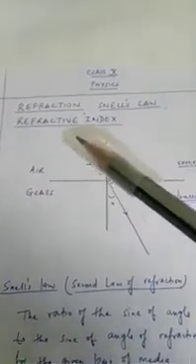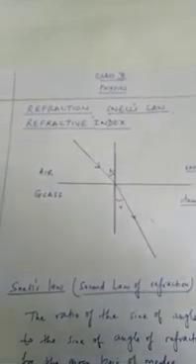Angle of incidence is the angle between the incident ray and the normal. Angle of refraction is the angle between the refracted ray and the normal.